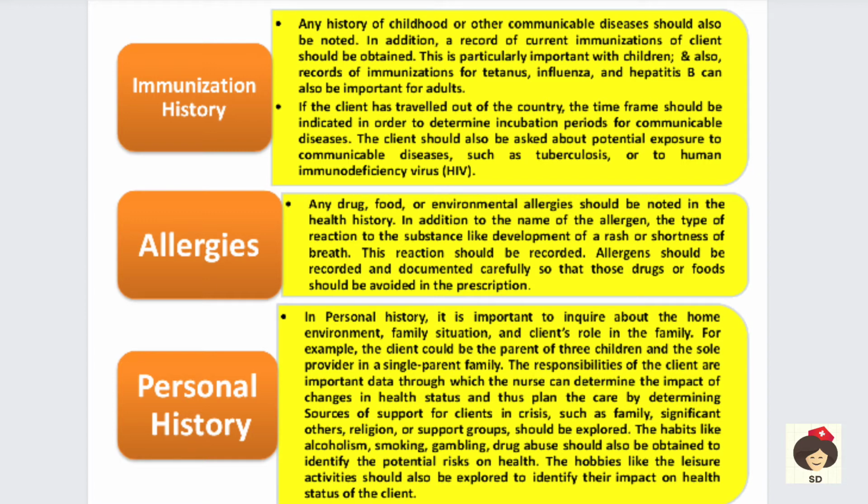And next we also have to ask about hobbies, like how he spends his leisure activities, so that we can identify, like some will have a habit of going for racing, or some habits like that can cause injury to the person. Okay, so all those hobbies will be collected in the personal history. Okay, so these all comes under the important health information.